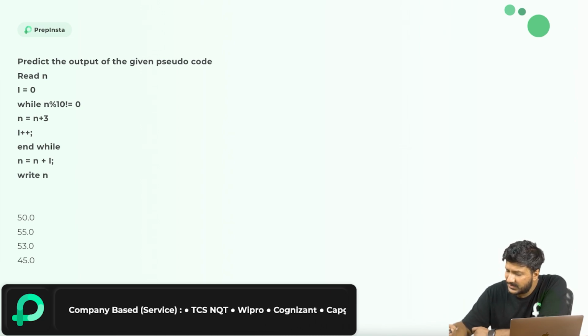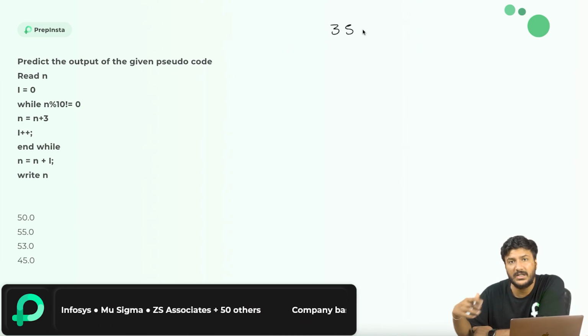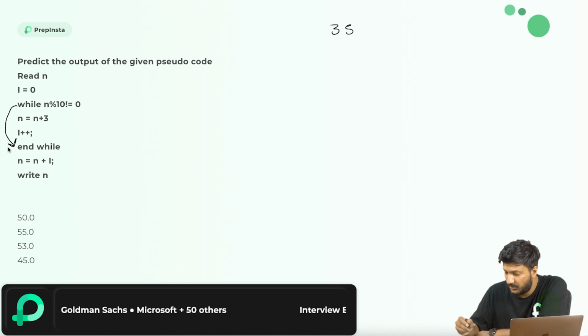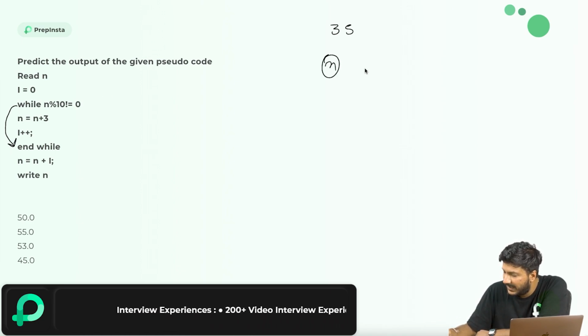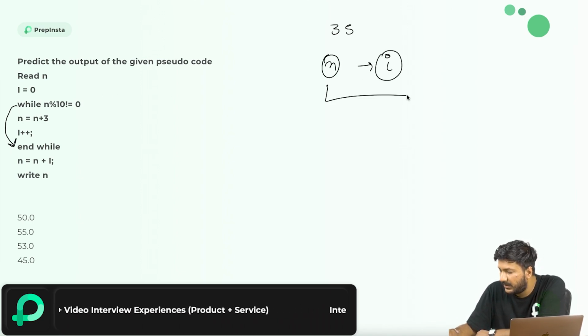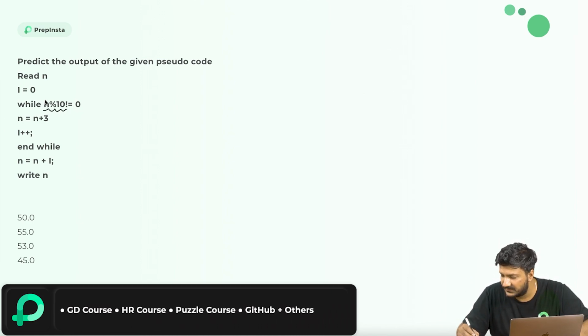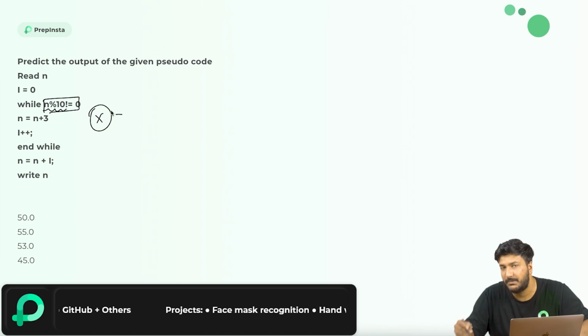So let's go ahead and read n. The n value is 35. I hope you've read the question. This is a while loop, and it starts here and ends here. More importantly, you need to figure out two values, n and i, and keep track of both of them. This is the challenging condition: when it is not satisfied, you'll break out of the while loop.